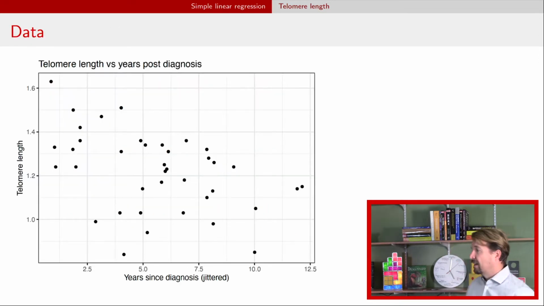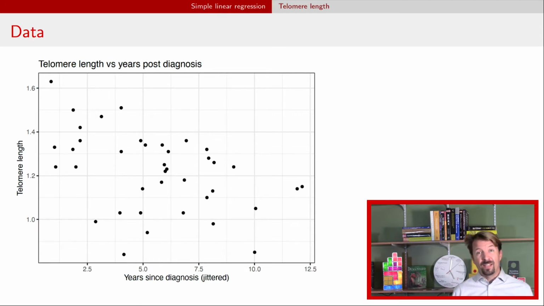So here's the data as downloaded from supplemental material for the paper. On the x-axis we have the years since diagnosis, the idea being that the longer it's been, the more stress the individual has been under. And remember, this is a chronic diagnosis of a child, so it's the parent's stress in trying to caregive for that child. On the y-axis, we have the telomere length, or that telomere ratio. We're trying to look at what kind of pattern or relationship there is between these two.